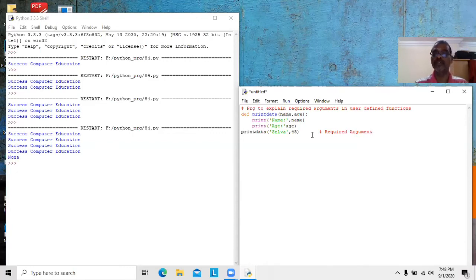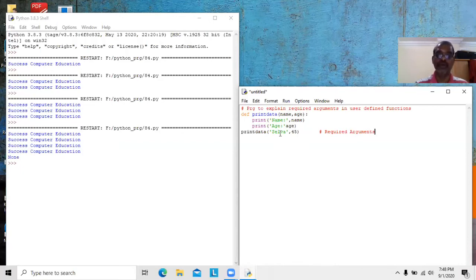So for required arguments, two concepts are there. One is number of arguments. We are having two arguments here, which should exactly match number of parameters. Here also two parameters, here also two arguments. The arguments should be placed in proper order. First argument is Selva, Selva for name. 45 for age. So it's also placed in proper order.